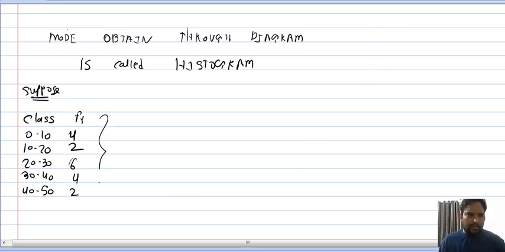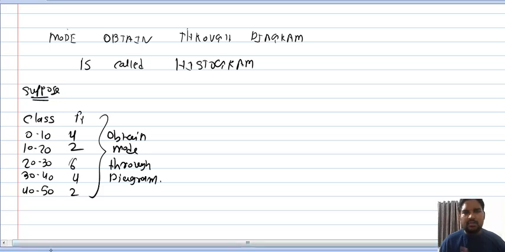And they ask you to obtain mode through a diagram or graphically. So what will you do? Now I'll explain one example hypothetically, and then two examples you will solve on your own.